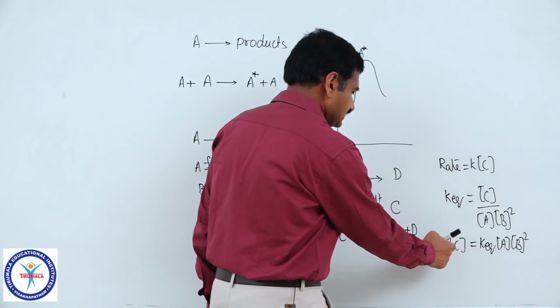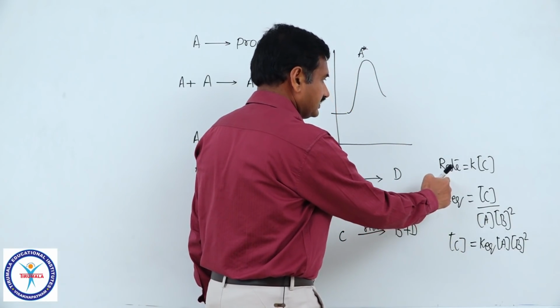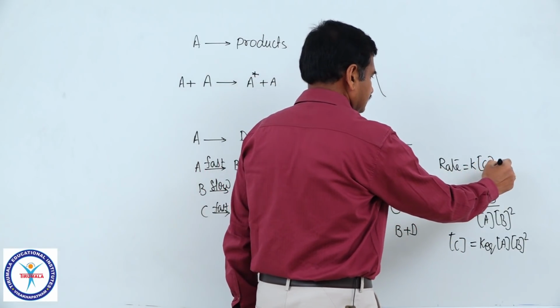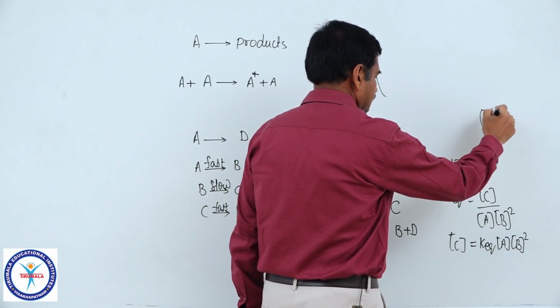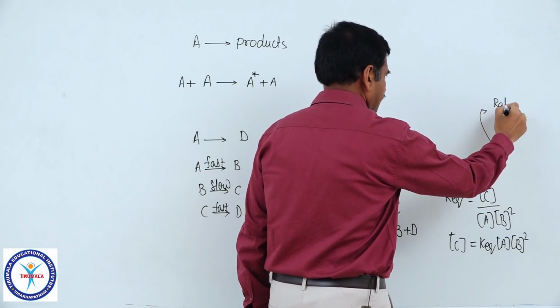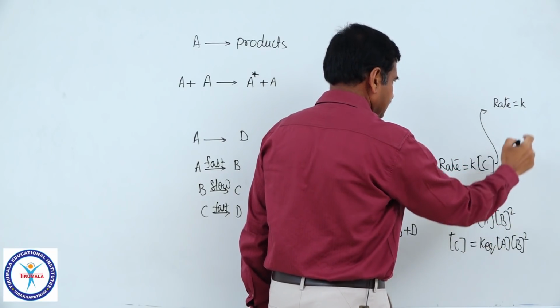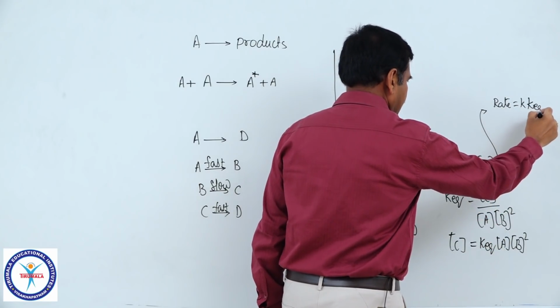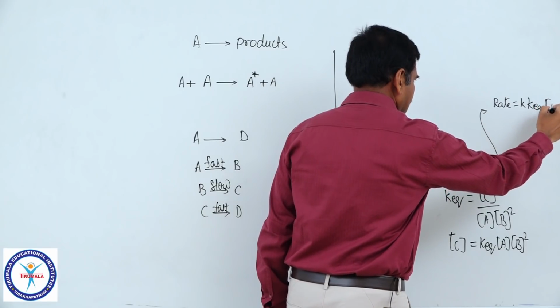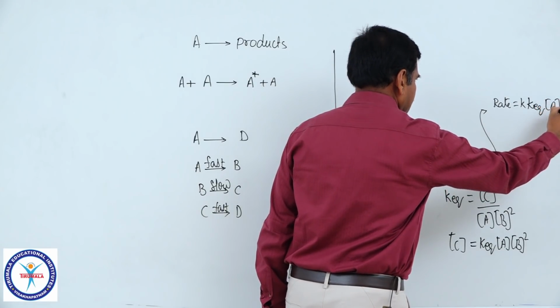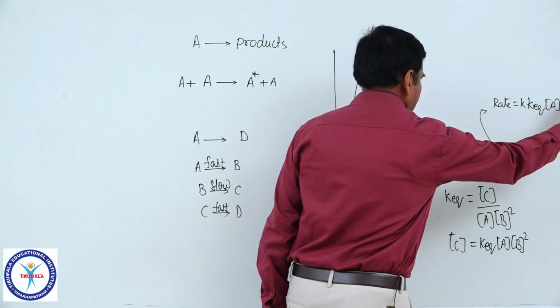Now, substitute this concentration of C in the rate equation. Now, rate is equal to rate constant K into the concentration of C, which can be written as K into the equilibrium constant into the concentration of A into the concentration of B squared.